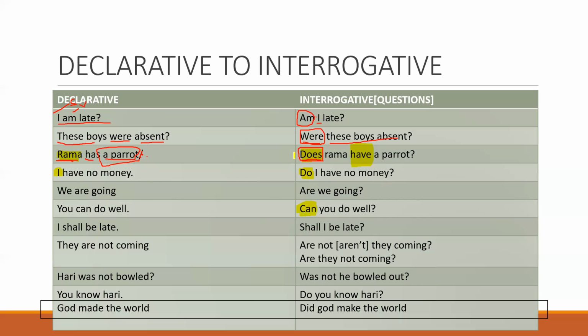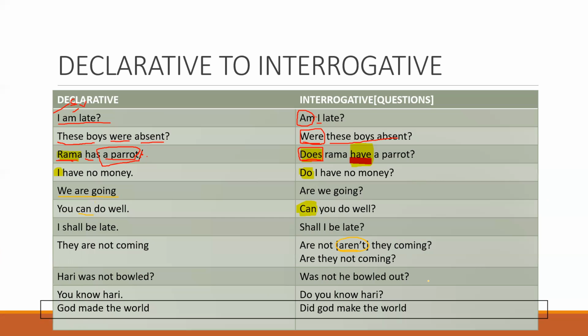You have to put extra verb that is do or does. And you have to check whether this is in plural or in singular. If two plurals are coming, you have to do it in singular. In one sentence, two plurals are not allowed. We are going, are we going? You can do well, can you do well? I shall be late, shall I be late? They are not coming, are they not coming, or are not they coming? This are not, you can contract it to aren't. Okay, you can contract it to aren't.